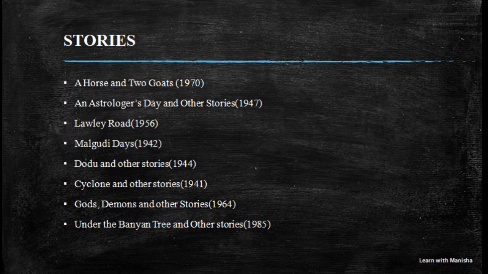Then Cyclone and Other Stories, 1941. Then Gods, Demons and Others, 1964. After that, Under the Banyan Tree and Other Stories, 1985.